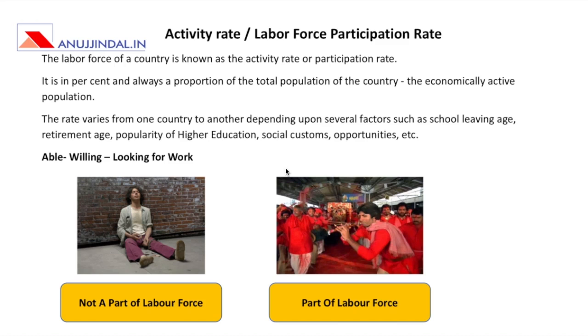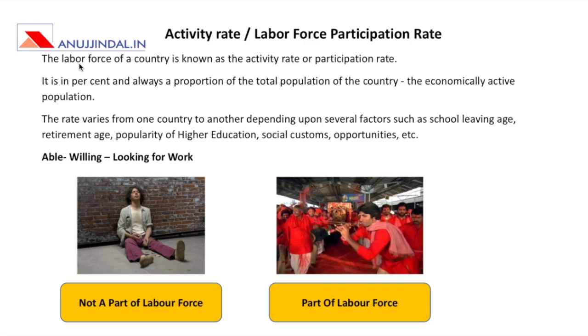We'll be covering two important economic terms and concepts today. The first one will be activity rate or labor force participation rate, and the second will be American depository receipts. So let's start with the first one. Activity rate or labor force participation rate or economic activity rate. What exactly is the meaning of this term?